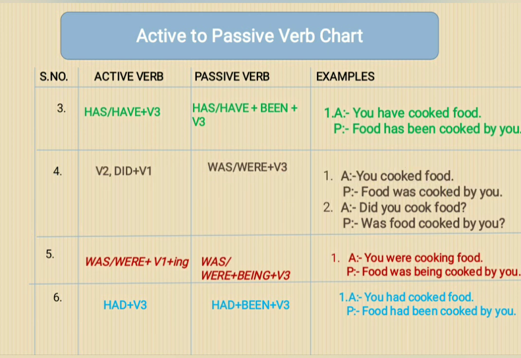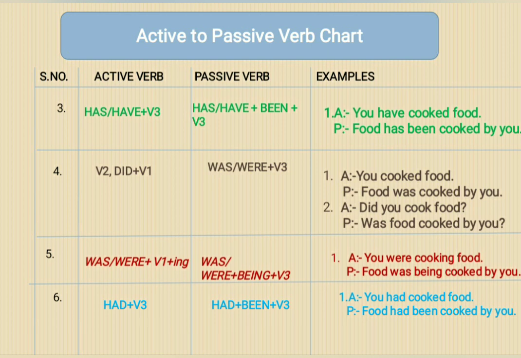Now let's see sixth point. If in active voice you have had plus V3, it will be past perfect tense. And in passive voice, it will become had been plus V3. Let's see the example.